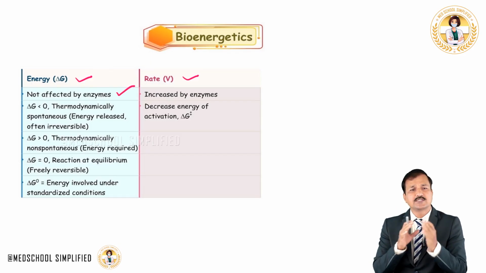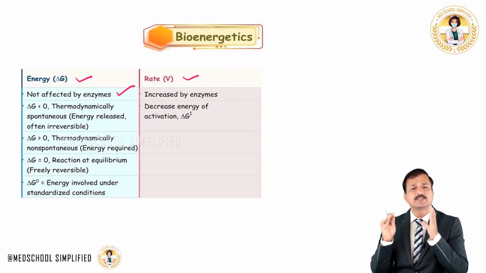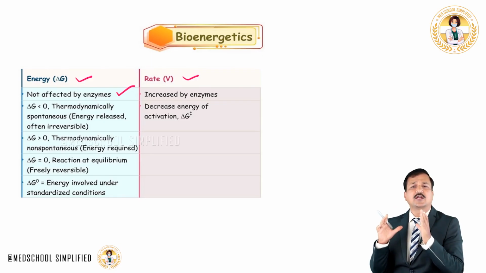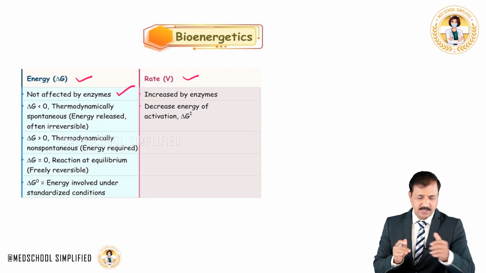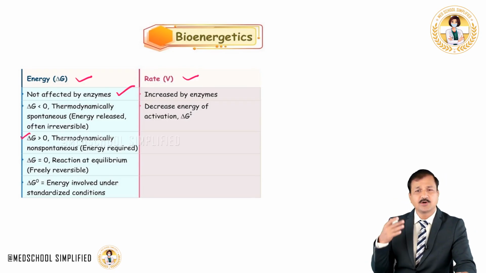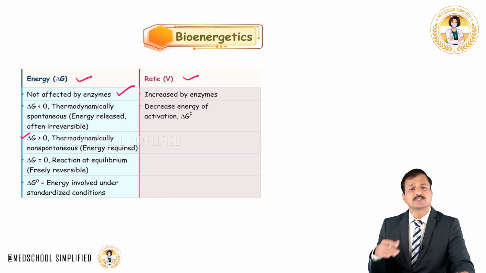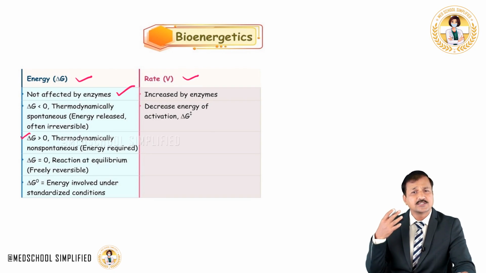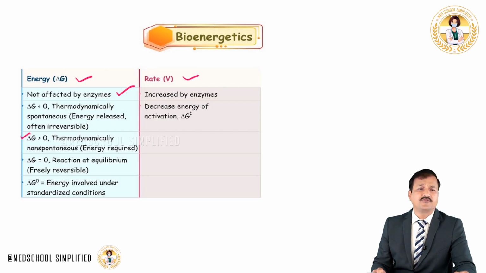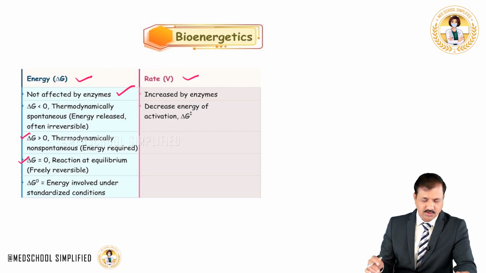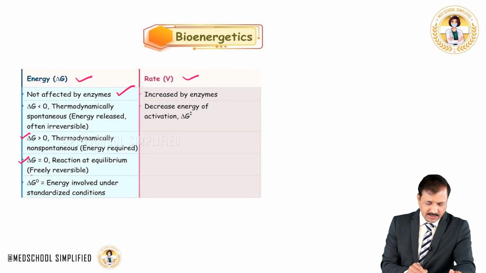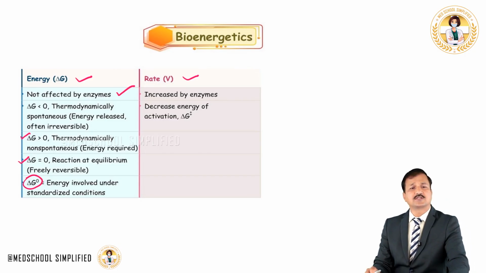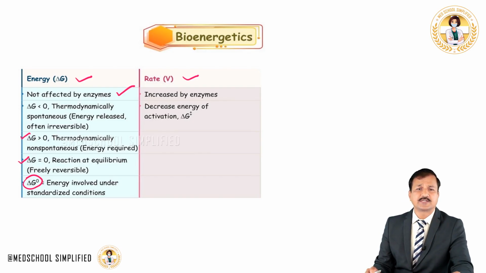If delta G is less than 0, thermodynamically these are spontaneous reactions and energy is released into the system, and usually this type of reaction is irreversible. Delta G positive means thermodynamically these are non-spontaneous, endergonic reactions, and energy is required to make the reaction feasible. If delta G is equal to 0, the reaction is at equilibrium, that means these are freely reversible reactions. Delta G naught here is the standard free energy change at a specific concentration.